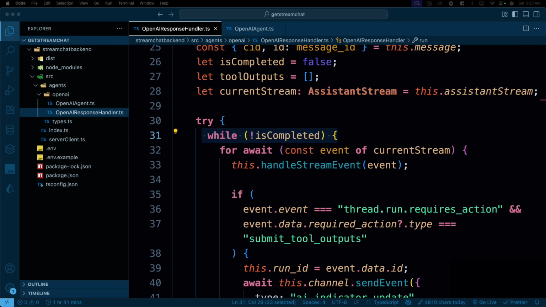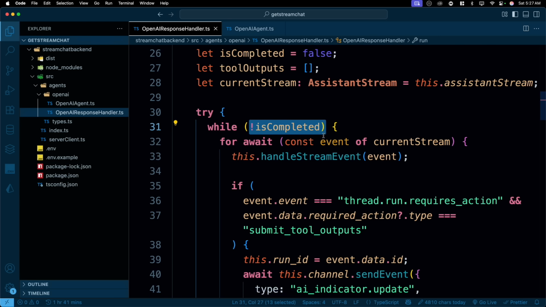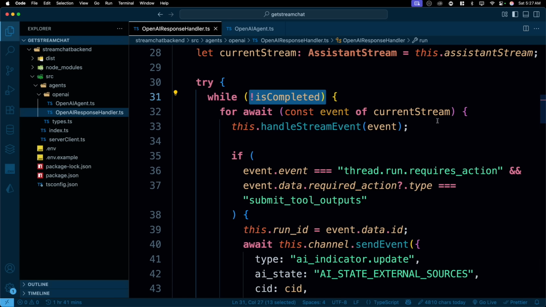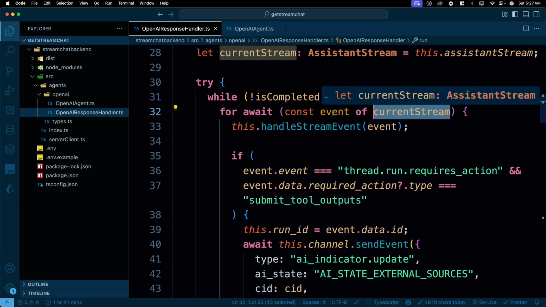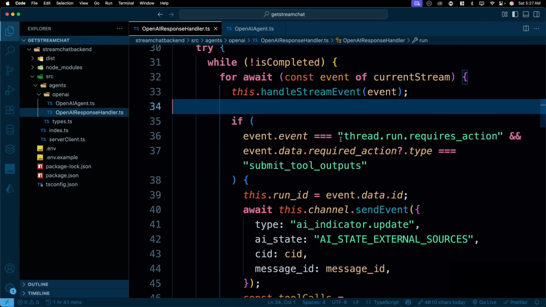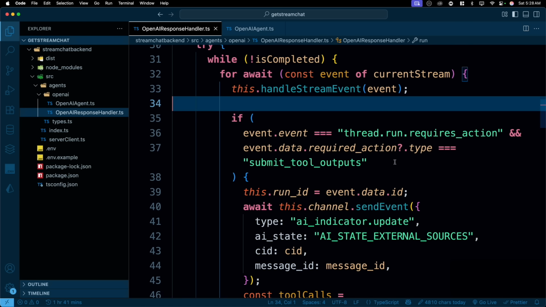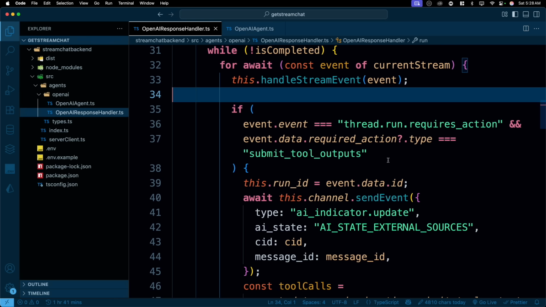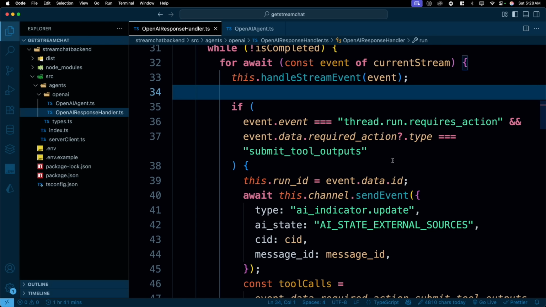Then we simply go ahead and listen for the events in a continuation kind of a loop. And then we simply run this infinite loop until it is completed. So basically, if the text is continuously getting generated, we keep on listening to it and we can keep on processing that. Then we simply run a loop which constantly listens for the stream which is generated and takes the event out of it. And then we simply look for what the event is. Now the event could be of a variety of types. The one major thing which we are worried about is the tool calling.